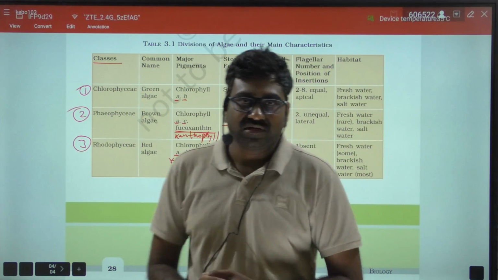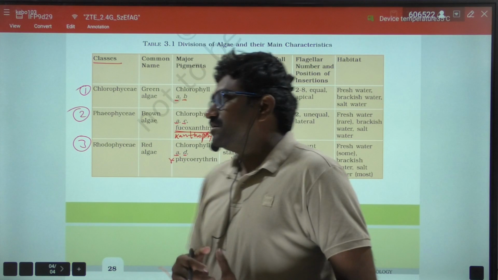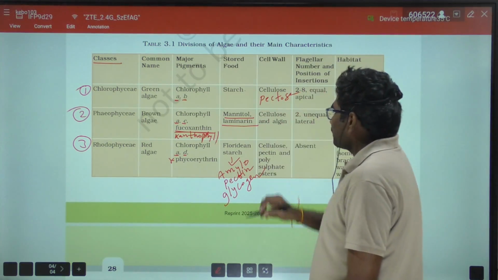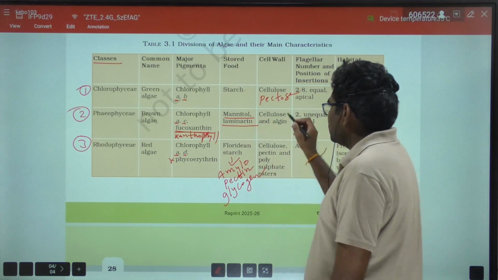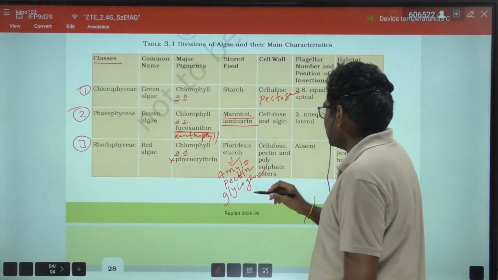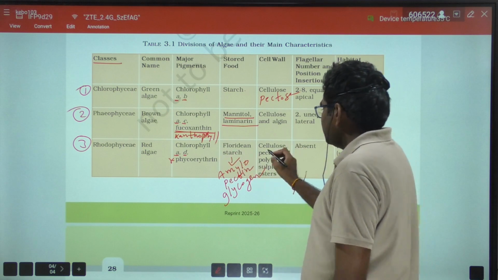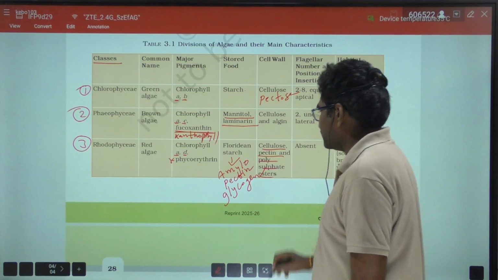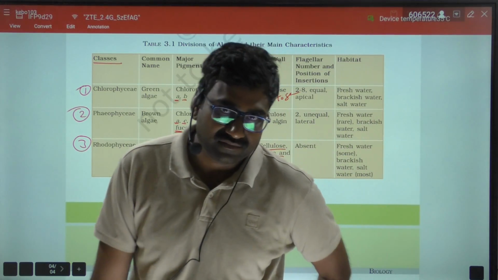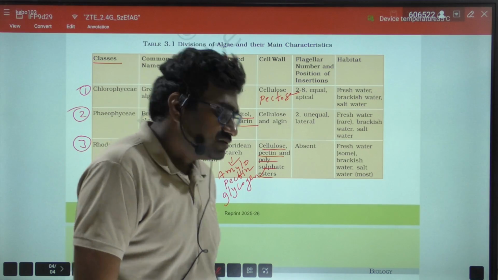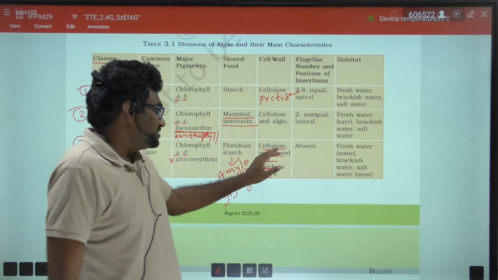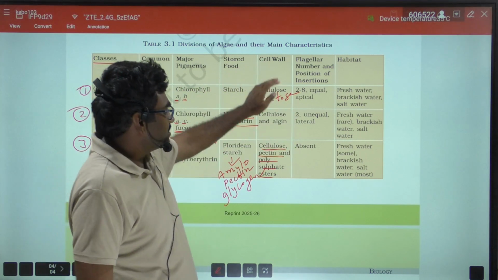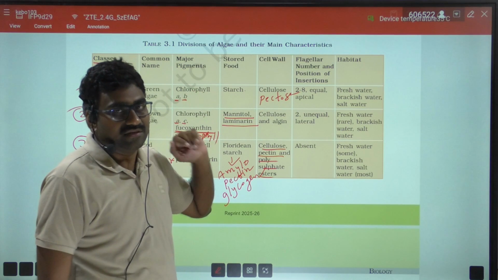Next, the cell wall. In Chlorophyceae, cellulose and pectose are the cell wall components. And in the Phaeophyceae, cellulose and algin, whereas in Rhodophyceae, cellulose, pectin, polysulfate esters, and carrageenan. So cellulose, pectin, polysulfate esters in red algae, cellulose and algin in brown algae, cellulose and pectose in green algae.